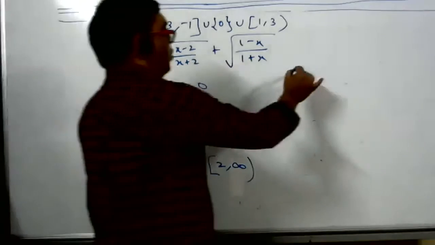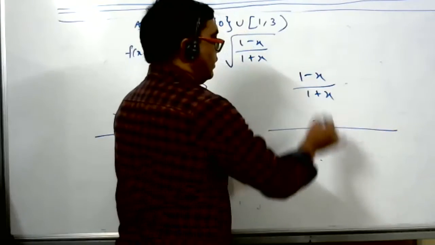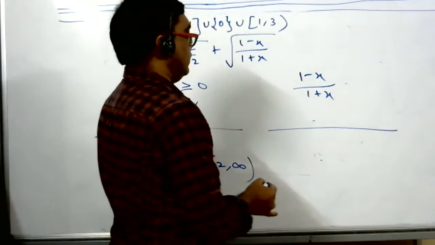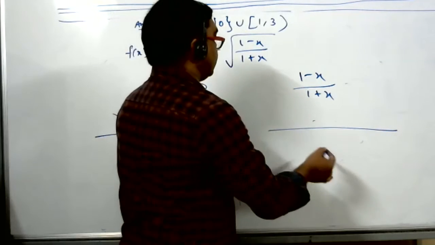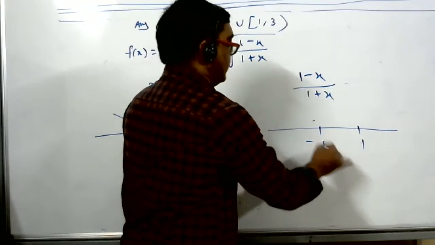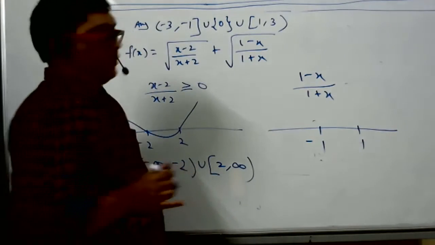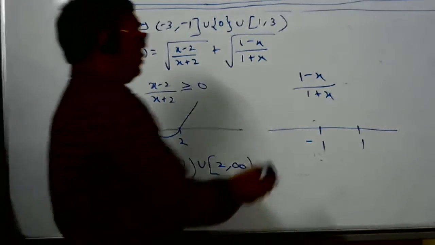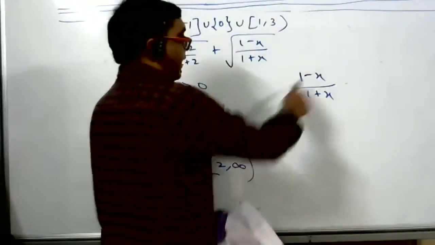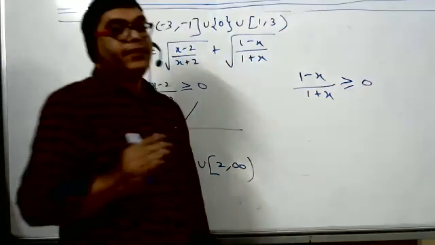Second one, 1 minus x by 1 plus x. Tell me, what is the root? 1 and minus 1. Some mistake can be there, student. So now 1 minus x by 1 plus x should be greater than or equal to 0. But usually in the wavy curve, what happens?